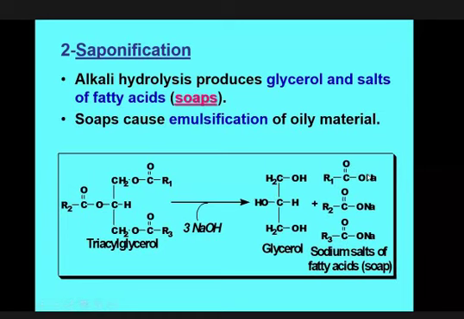Palmitic acid gives sodium palmitate, stearic acid gives sodium stearate, oleic acid gives sodium oleate. All of these components are salts of fatty acids, have the same properties, and bear the properties of soap. So these are called soap, and additionally glycerol is produced over here. So this is saponification. As a compound will be a fat or oil, it must show these properties.